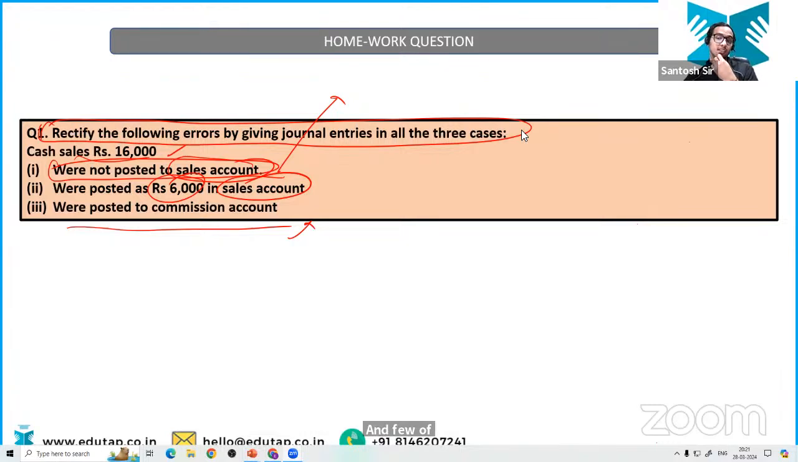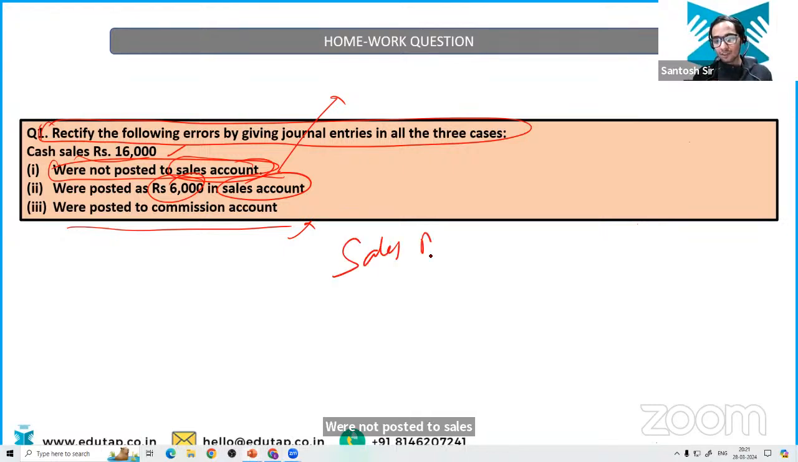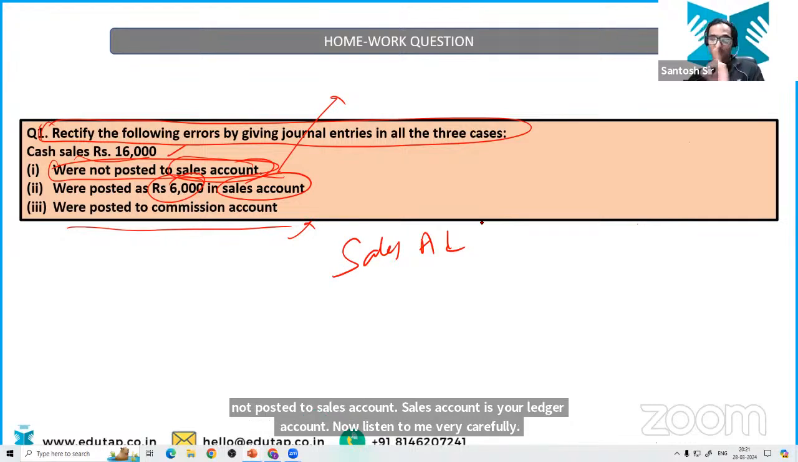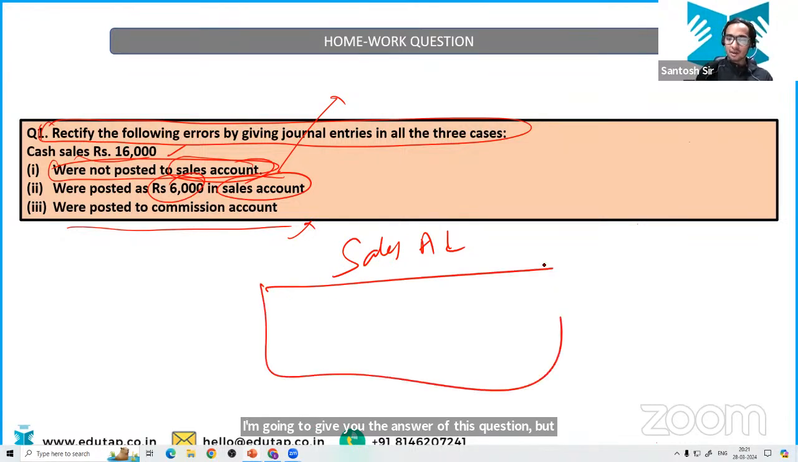Raja, it should not be cash account debited to 16,000. Why? See, this is the same question we have discussed in the class. It is written that cash sales has been done of rupees 16,000, and the question is saying they were not posted to the sales account. Sales account is your ledger account. Now listen to me very carefully. I'm going to give you the answer of this question, but not the last two. It is not posted to the sales account, okay?